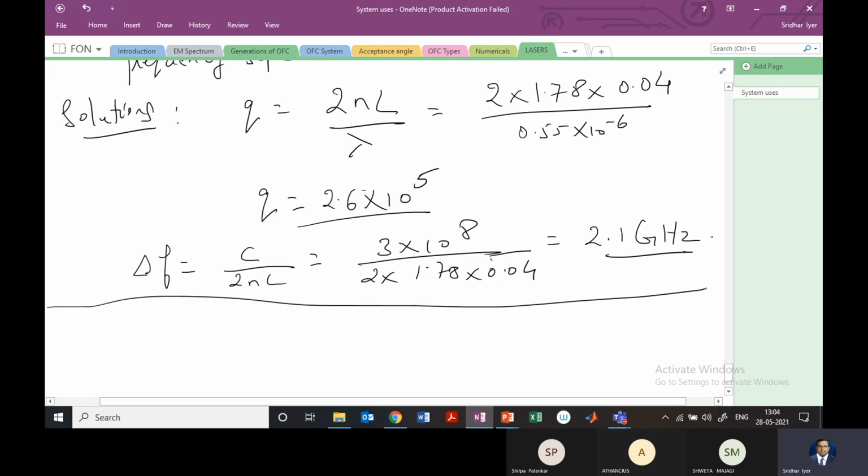There are a few other problems. Let me collect them, and we can solve these problems in the next class. I also want to concentrate more on the signal to noise ratio at the optical receiver, because that is very, very important. Like I've told you since the start, transmission is very, very simple, because you just have the data you are going to transmit.